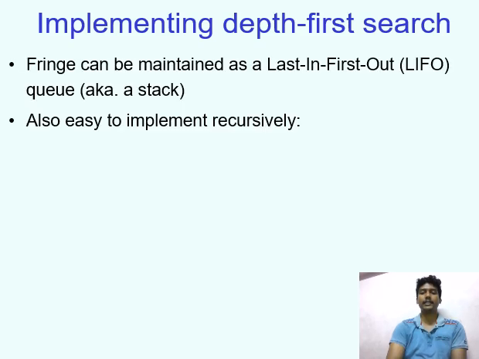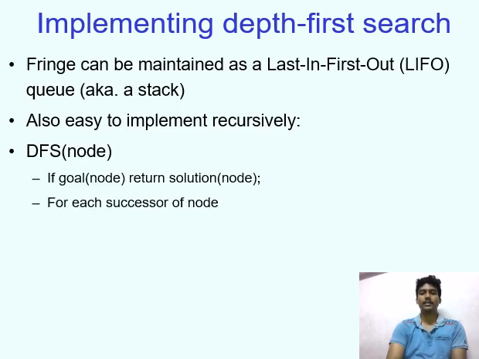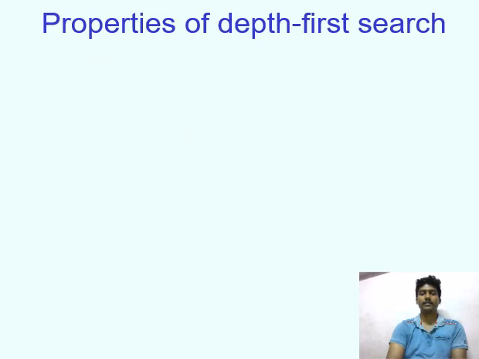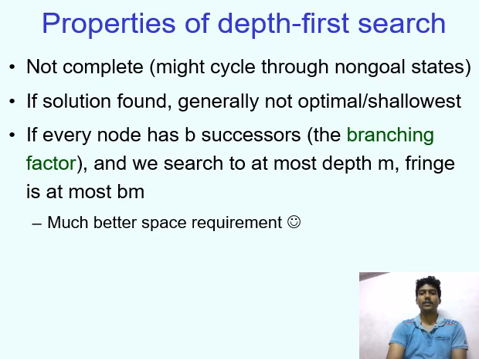Implement depth first search. Properties of depth first search: it is not complete, it may cycle through non-goal states. If a solution is found, it is generally not optimal, not the shallowest.